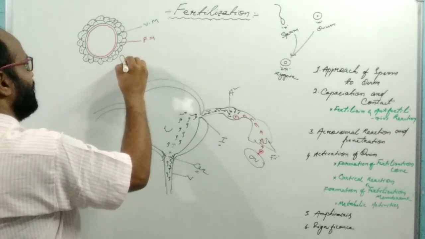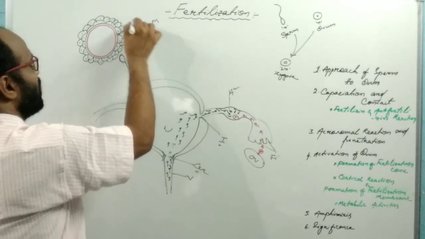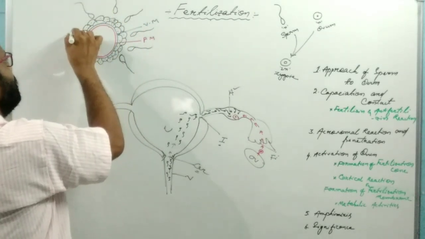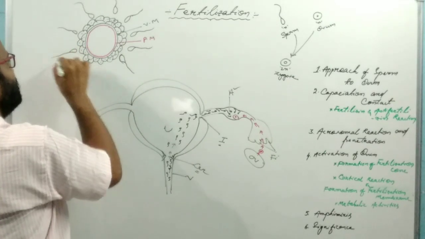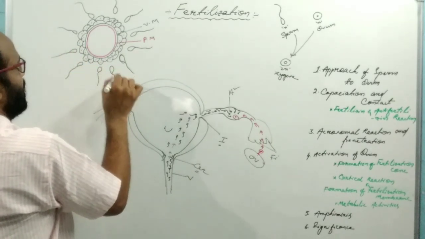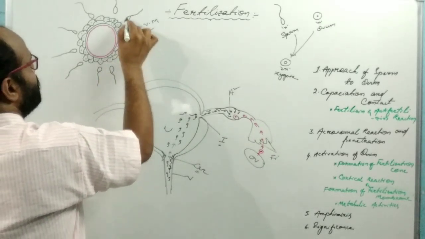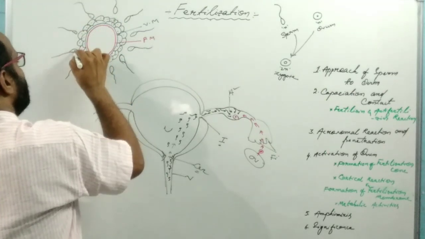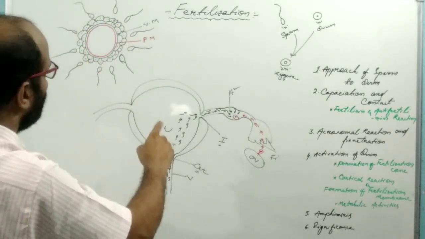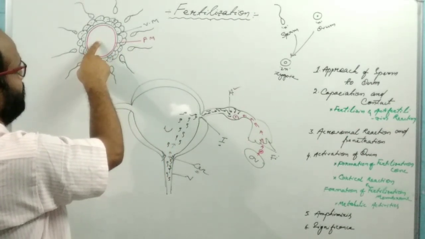So there are so many sperm which surround the ovum. Millions and millions of sperm encounter the ovum. Out of these millions of sperm, only one sperm gets the chance to fuse with this ovum.